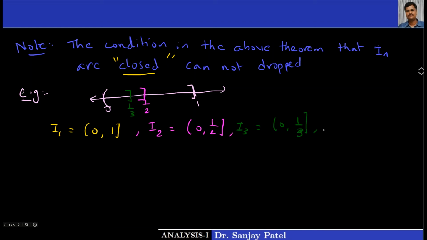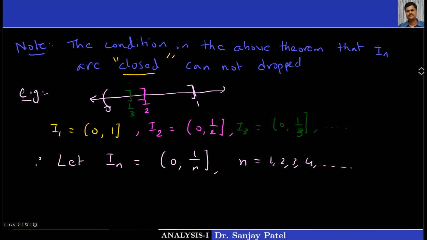Okay, and so on. So in general, we are taking In is equal to open 0, closed 1 upon n for n is equal to 1, 2, 3, 4 and so on.